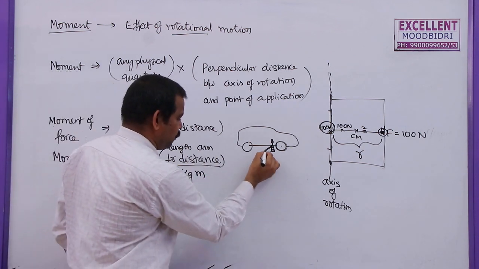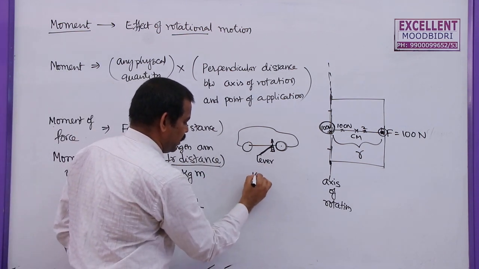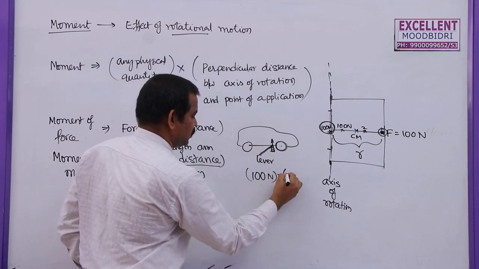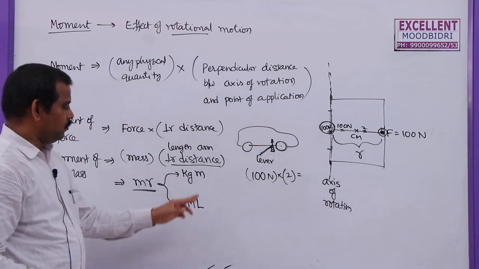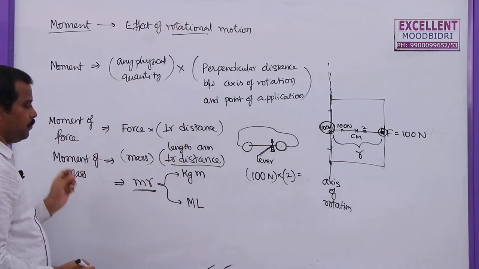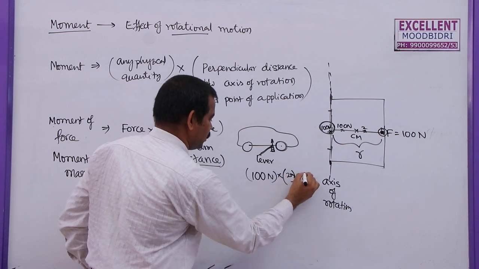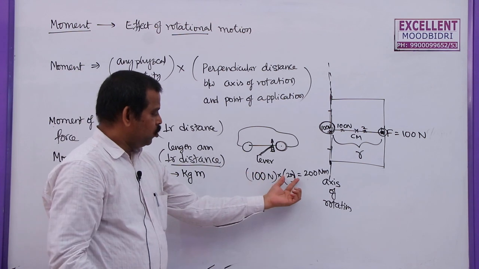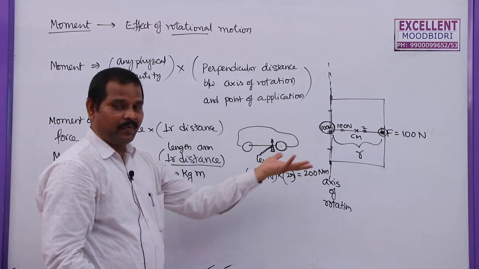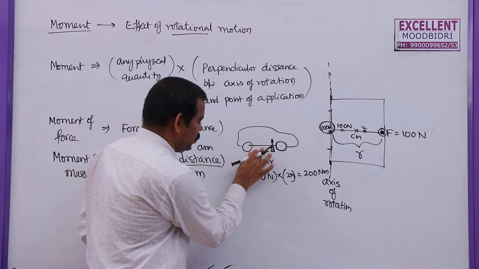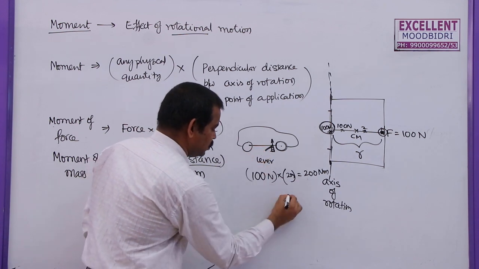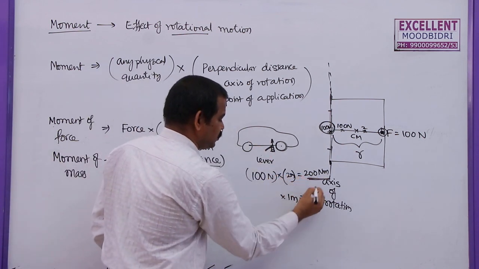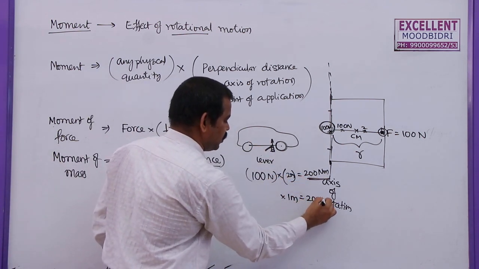Now, if you apply 100 newtons force with a lever length of, let us say, 2 meters, the total force into distance, that is the moment of force, is 200 newton meter. Suppose a 2 meter long lever is not available and we have only a 1 meter lever, but to lift this car we need 200 newton meter only.